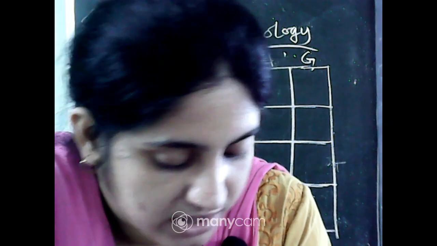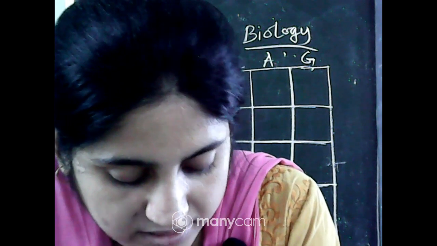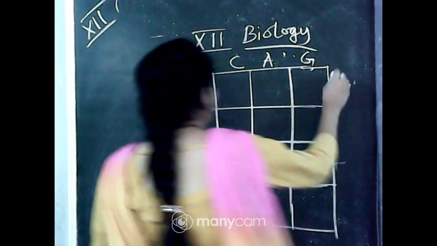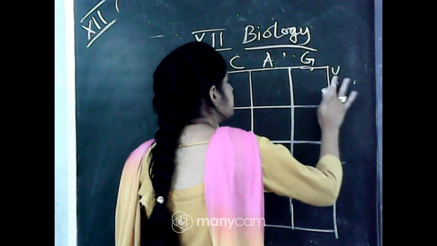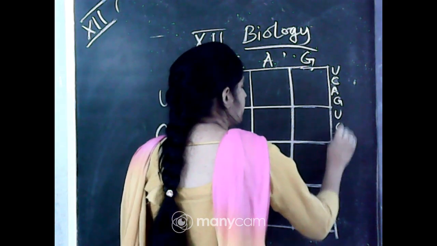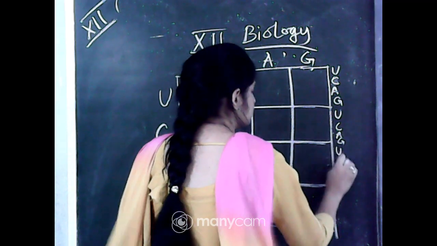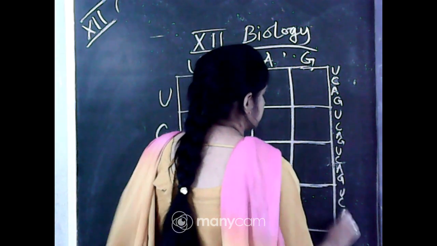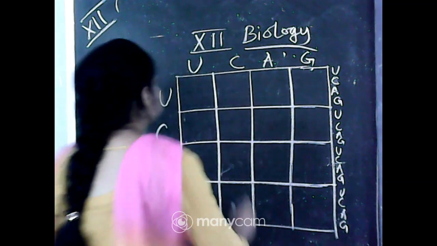First position UCAG, okay, and third position UCAG, and each box contains UCAG, okay, in this manner.